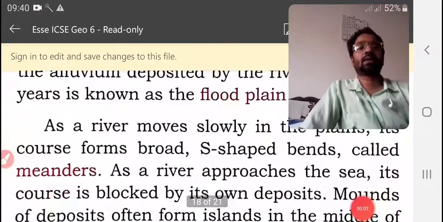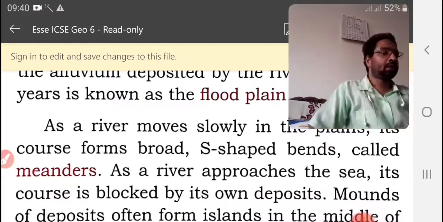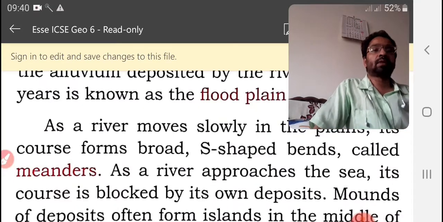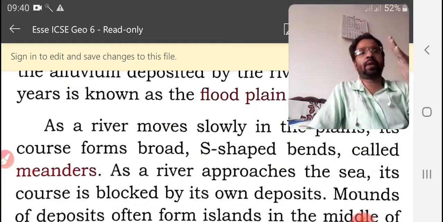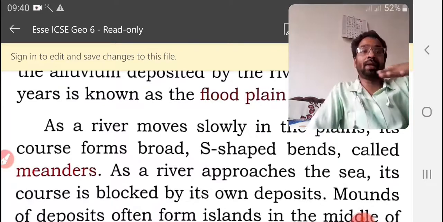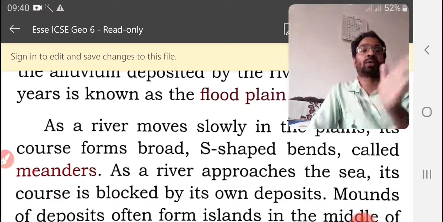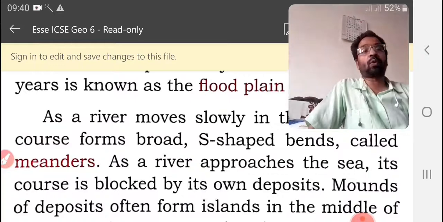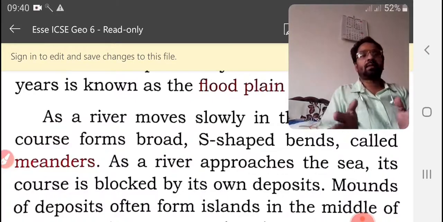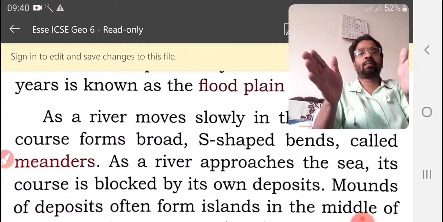Okay, dear students. When rivers move slowly in the plain, we know that when they come through the mountain slope area, their speed will be more. When it reaches the plain area, what will happen? Speed will reduce. It moves slowly in the plains. Its course becomes broad. Its water content, its way, will become wide and broad.